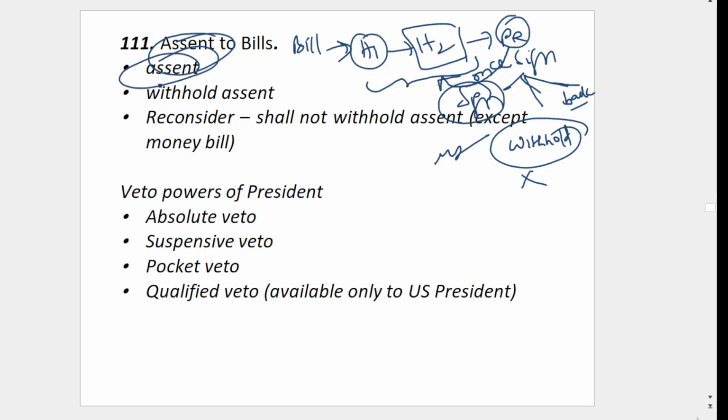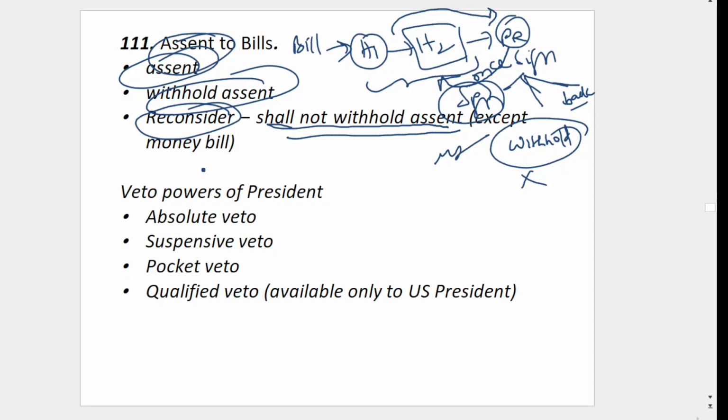So he can give assent, he can withhold assent, or he can send it for reconsideration. But once it is passed again and comes to the President, then he cannot withhold assent. This is not for a money bill. Money bill, I already told: for a money bill, the President will sign it, because a money bill is introduced with the recommendation of the President. So these are the three options he has.